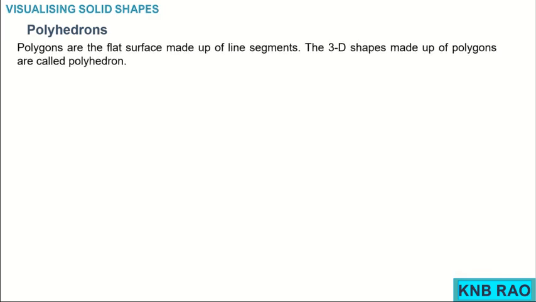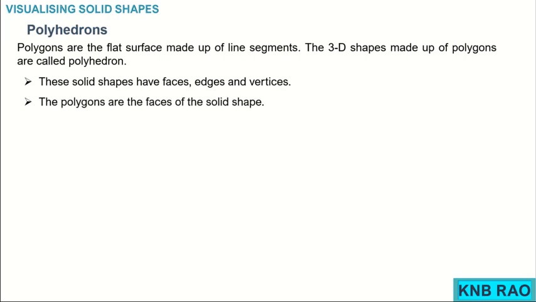Polyhedrons. Polygons are flat surfaces made up of line segments. The 3D shapes made up of polygons are called polyhedrons. These solid shapes have faces, edges and vertices, right? These solid shapes, that is polyhedrons, will have faces, edges and vertices. The polygons are the faces of solid shapes,